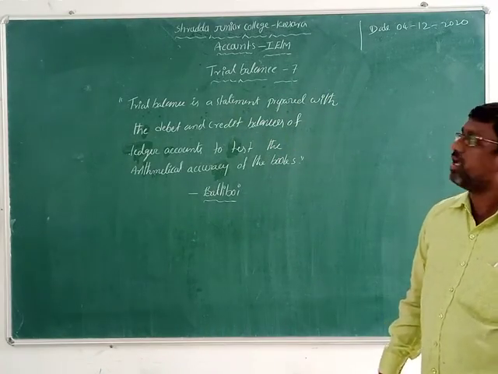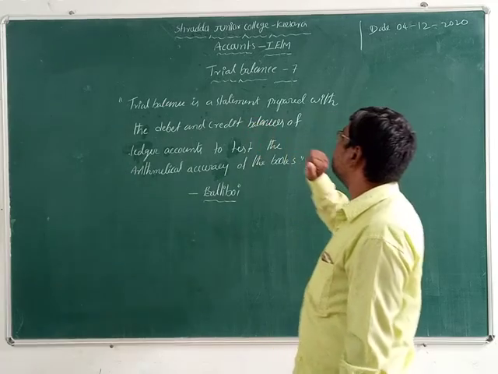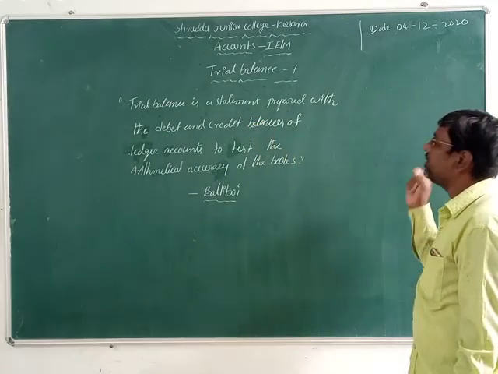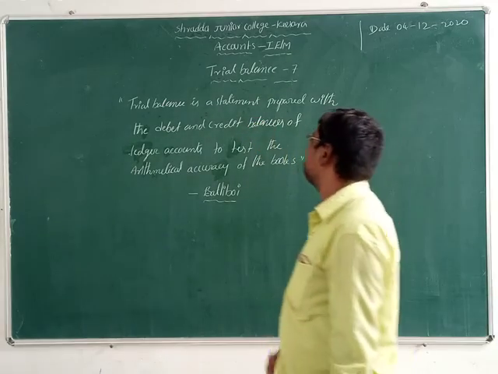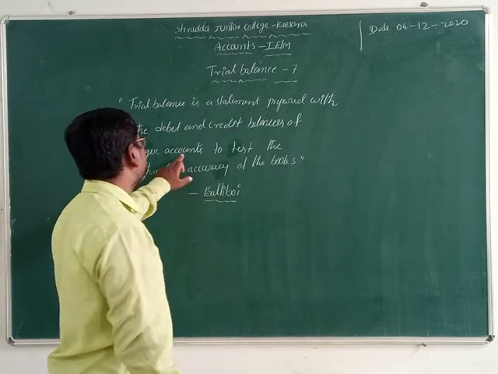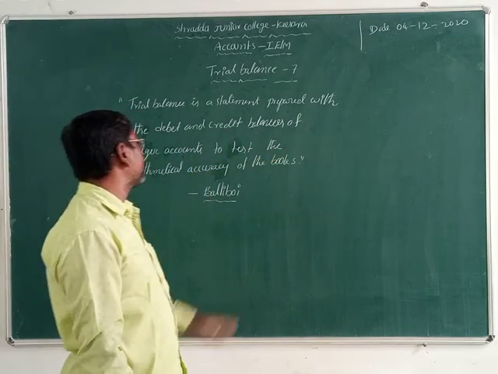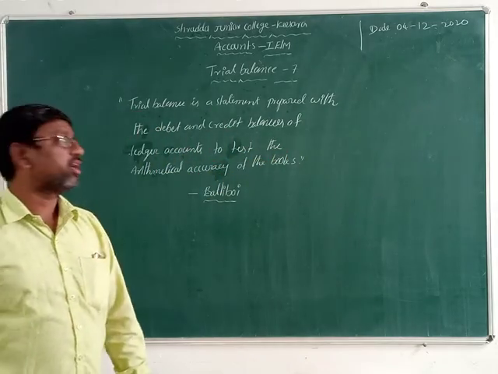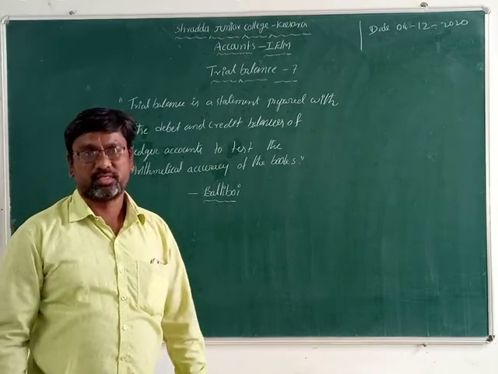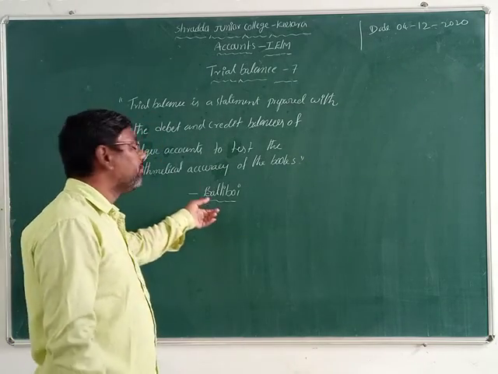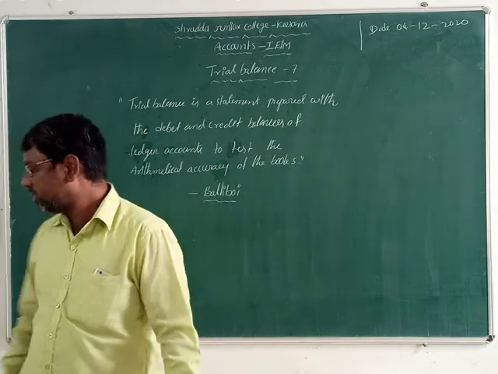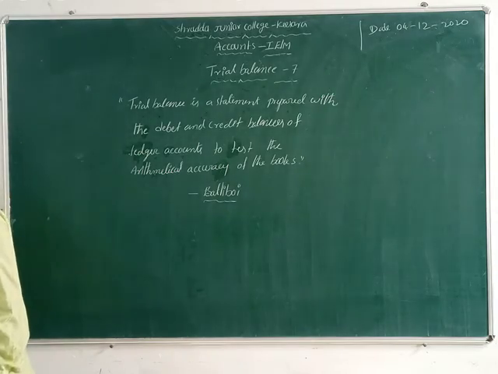That's why the trial balance is a statement prepared with the debit and credit balances of ledger accounts to test the arithmetical accuracy of the books. This definition is given by Bartley Boy, friends.